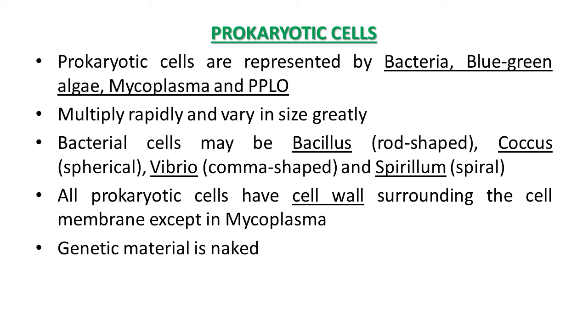All prokaryotic cells have a cell wall surrounding the cell membrane, but one exception is there, and this exception is mycoplasma. They possess hereditary material, that is genetic material, but not a well organized nucleus, and no nuclear membrane is surrounding it. So we can say this genetic material in their body is naked. So these are some characteristics of the prokaryotic cell.